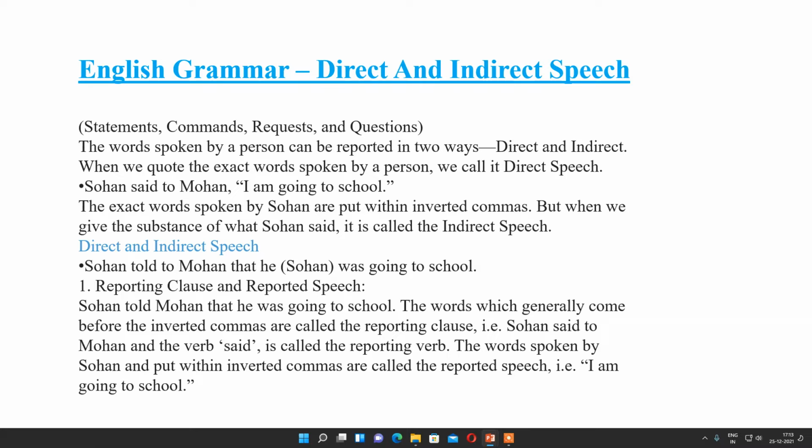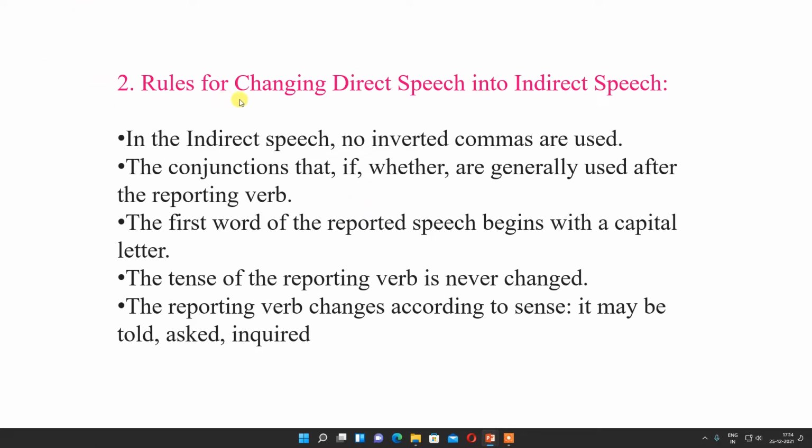The words spoken by Sohan and put within the inverted commas are called reported speech, that is, I am going to school. So in this sentence, said is the reporting verb, Sohan said to Mohan is the reporting clause, and the remaining part in inverted commas is the reported speech.